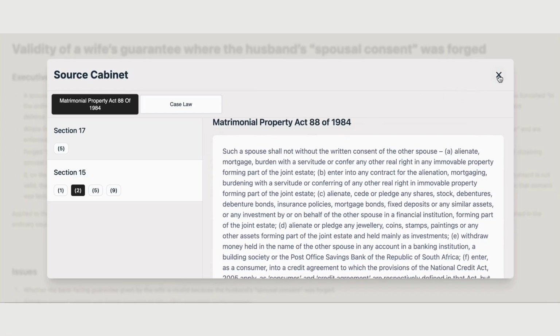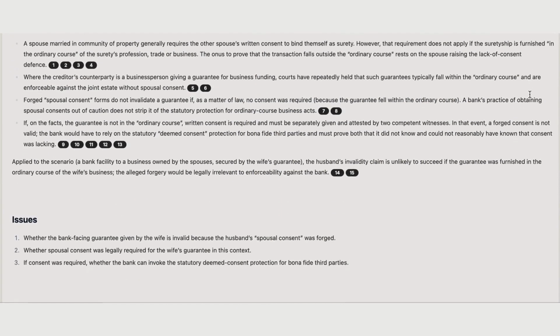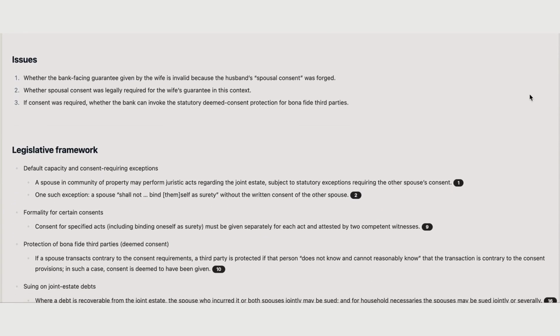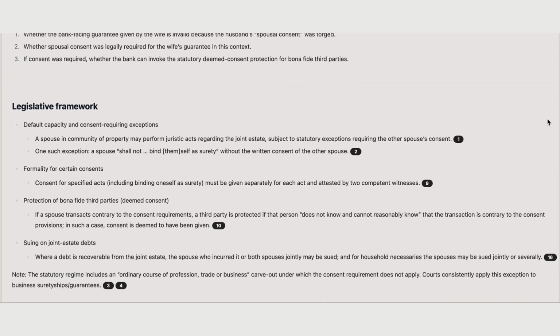We can see here that it is drawing these principles first from the Matrimonial Property Act. As always, this is our citation cabinet. And we can see here that in this case, Primo has only identified one act in line with the fact that this is a more specific contextualized query.